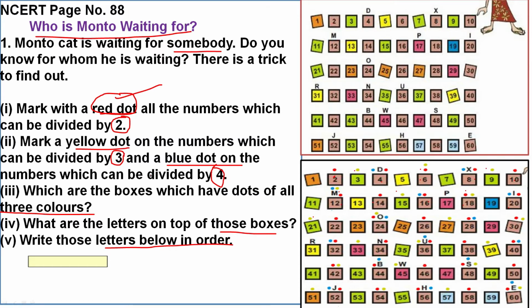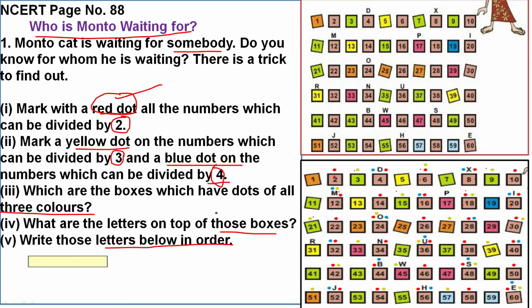A blue dot on a number divisible by 4. So 4, 8, 12, 16, 20, 24, on these you keep blue color. After completing all the colors in the grid, you can write the answer.